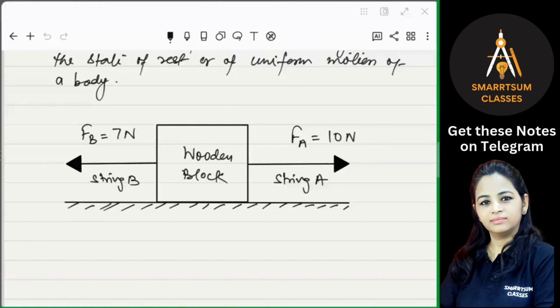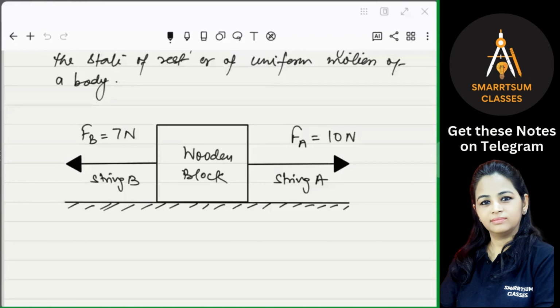Now look at a similar example. Again, there is a wooden block on the surface. There are two strings, string A and string B, and now we are applying force, pulling these strings in opposite directions. Now this time, FA, the force applied towards string A, is 10 Newton, whereas FB is 7 Newton. The directions of the forces are opposite to each other, right?